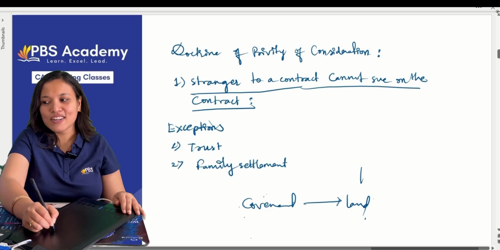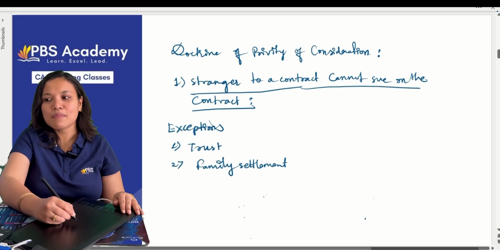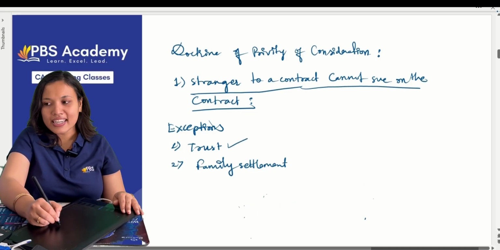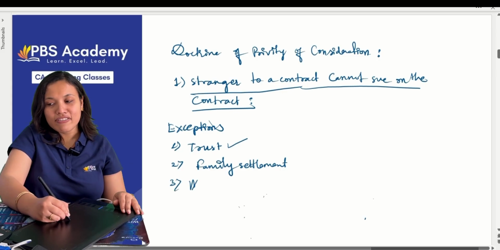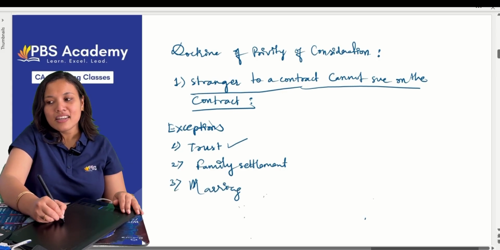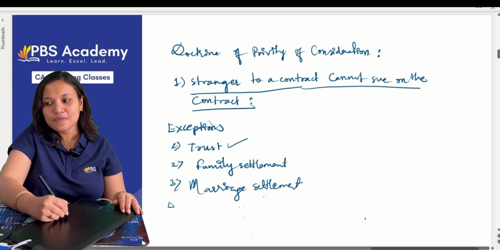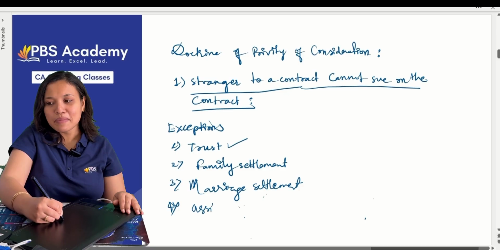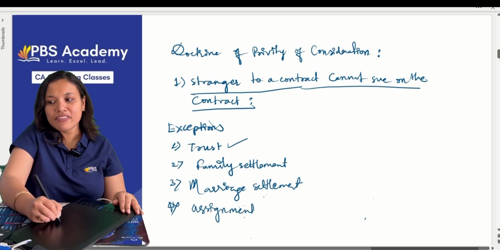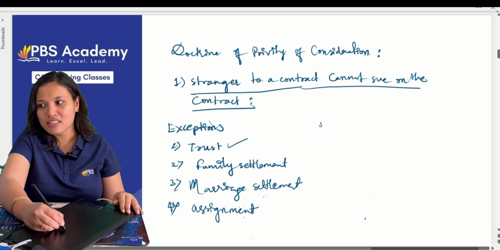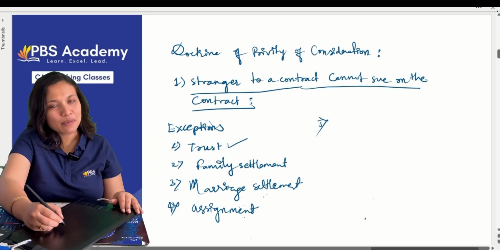Now let us recall quickly who are the strangers. Number one, in case of trust. Second, in case of marriage, family settlements. Third, in case of marriage settlements. Fourth, assignments. Assignments means giving benefits or profits. If not given, they can be recovered.